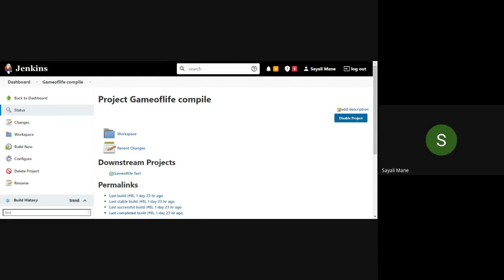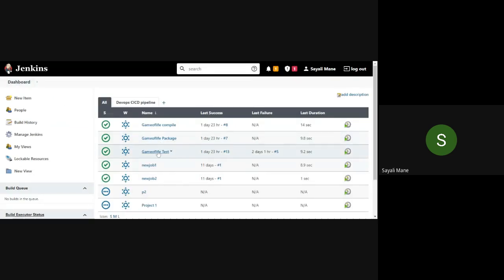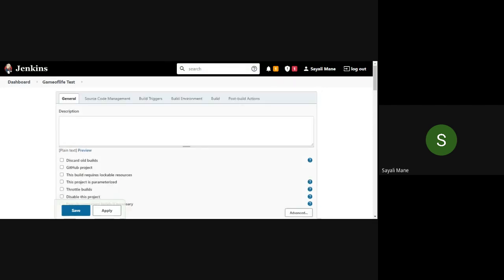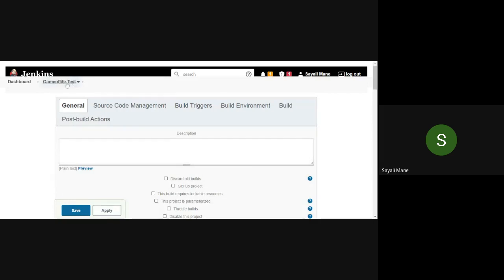Yes. Okay. Now, again, go back to the dashboard. Click on the second project. Mine is Game of Life Test. So click on the second project. Done. Now here, click on the configure. Click on the configure button here. Done up to these steps.